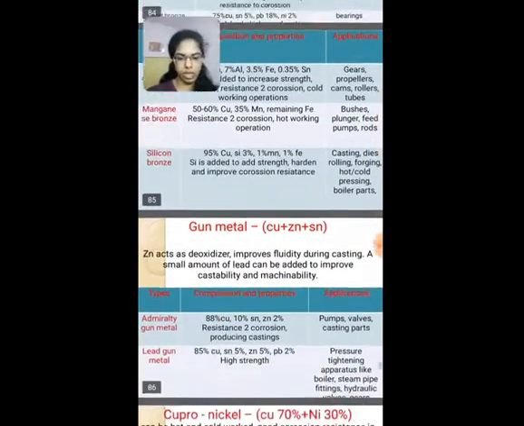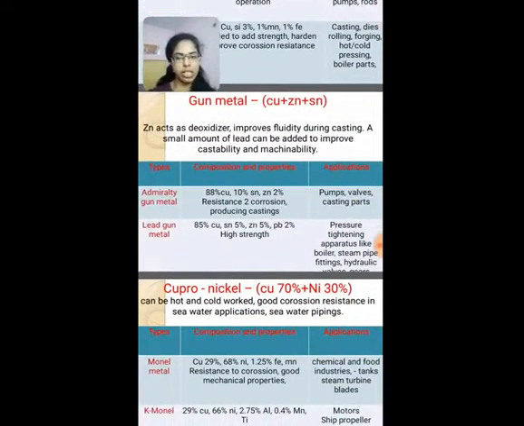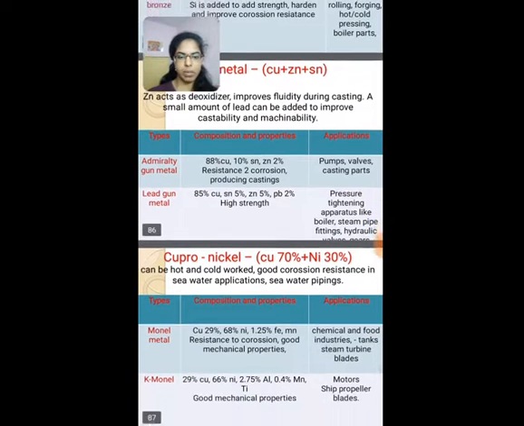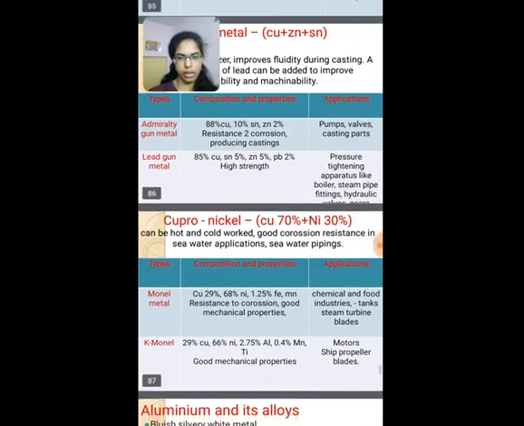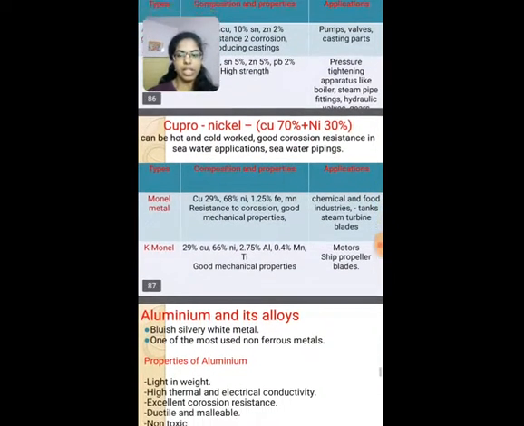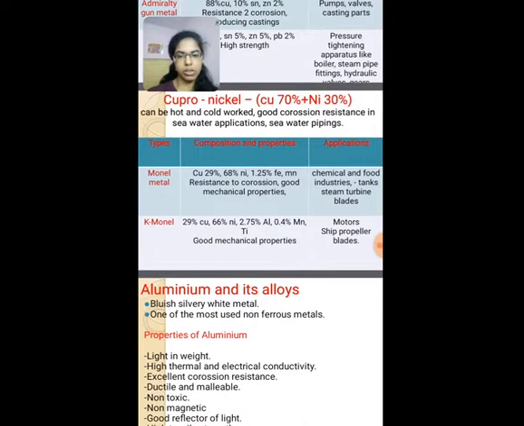Next we have gunmetal, in which we have a lead gunmetal, which contains 85% copper, 5% tin, 2% lead, and it has high strength and is used in pressure tight apparatus like boilers, steam pipe fittings, hydraulic valve systems. Cupronickel. We have Monel metal which contains 29% copper, 68% nickel, 1.25% iron, manganese, and which possesses high corrosion resistance and good mechanical properties. This Monel metal is used in chemical and food industries, tanks and steam turbine blades.